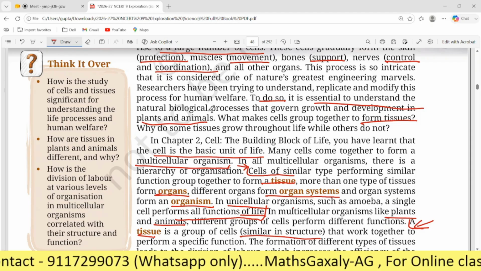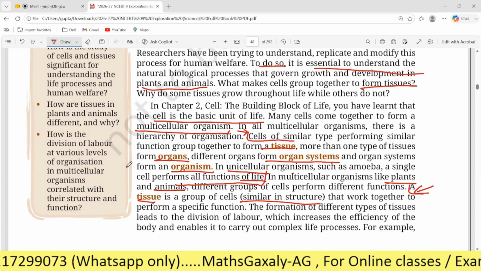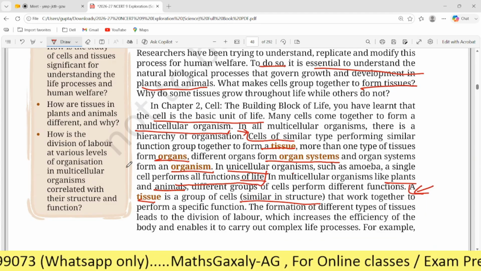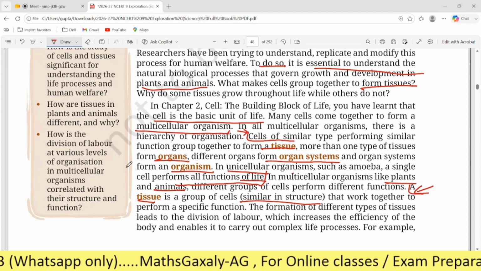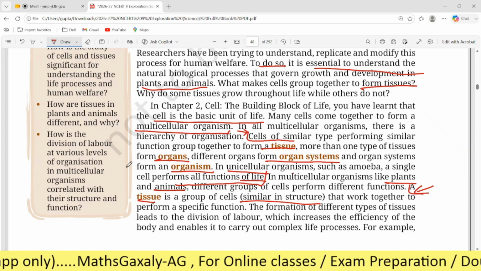Now the next is, how is the division of labor at various levels of organization in multicellular organisms correlated with their structure and functions? Can you explain this one?